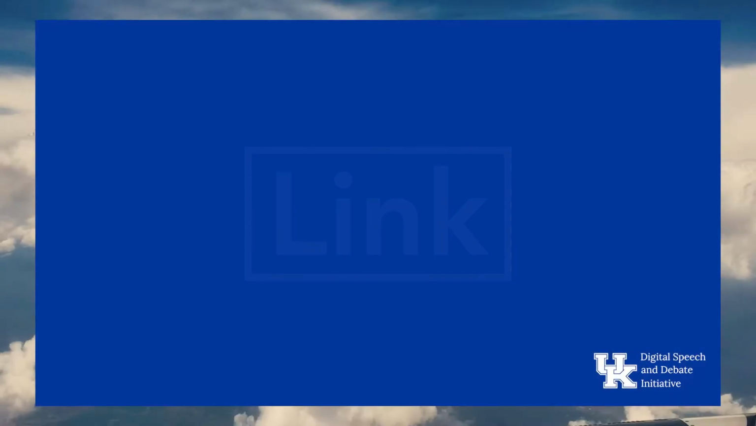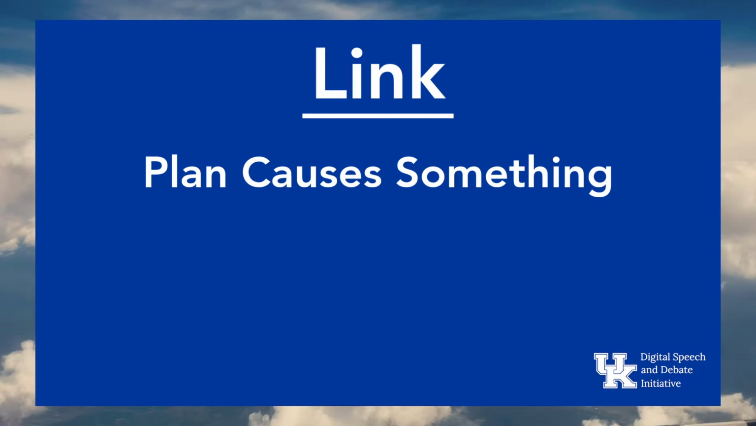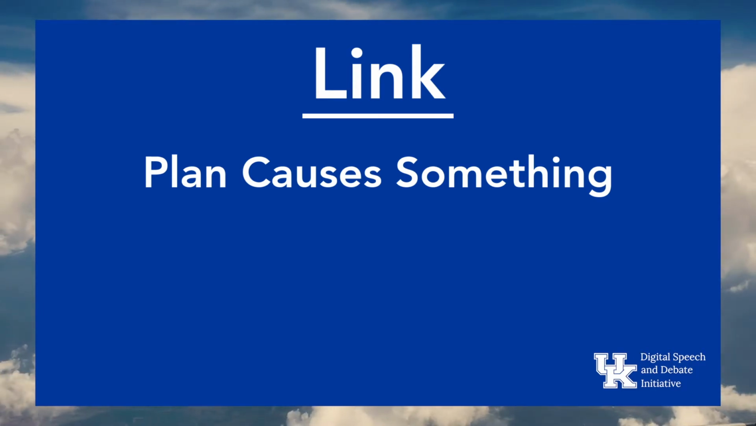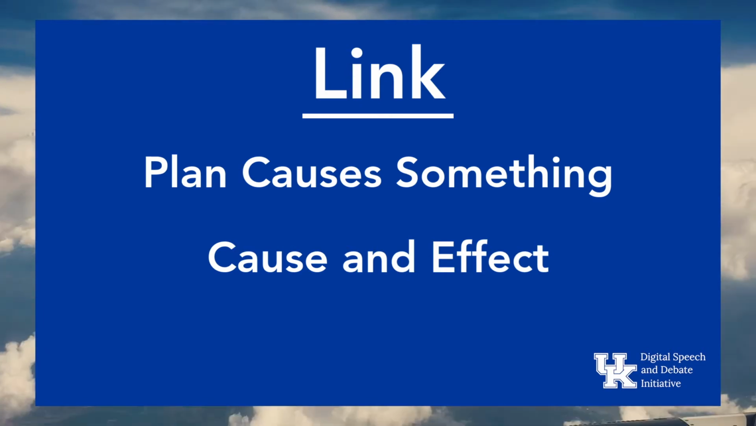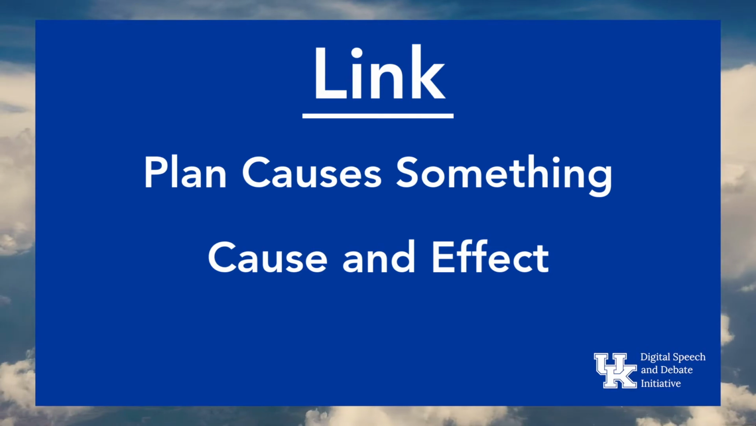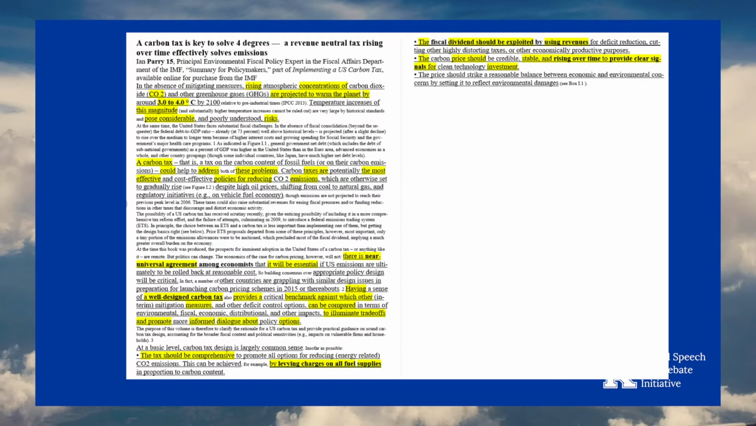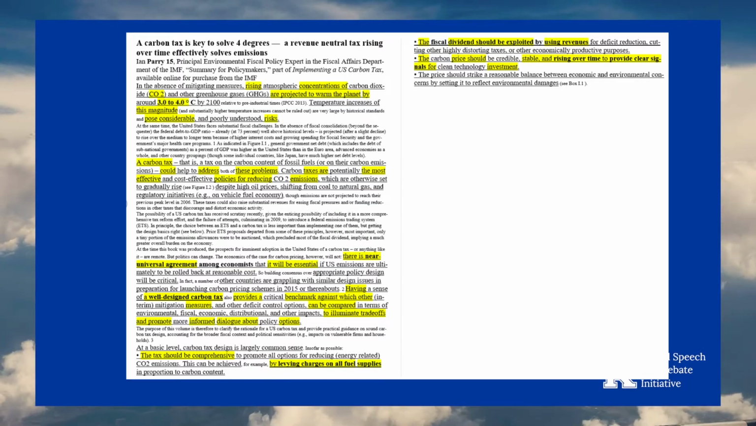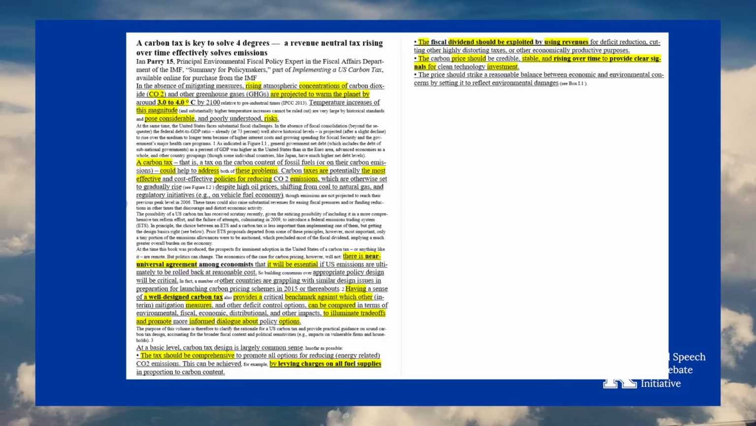The second part is the link. The link states that the plan causes something as a result of its implementation. It ties or links the plan to some other outcome through cause and effect. Things that attempt to explain a causal relationship between two or more things are referred to as link arguments in debate. Here's an example. This card establishes the plan, in this case a carbon tax, does something. The something is reduce economy-wide emissions of greenhouse gases.